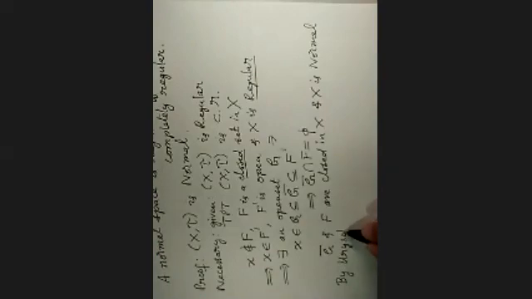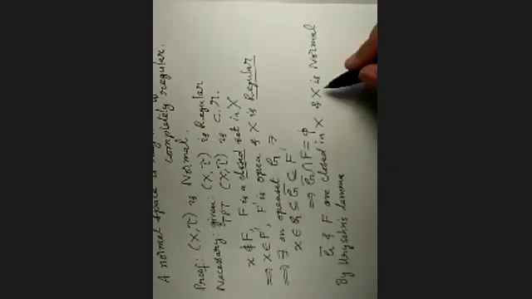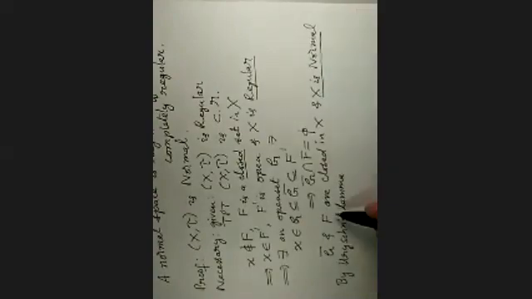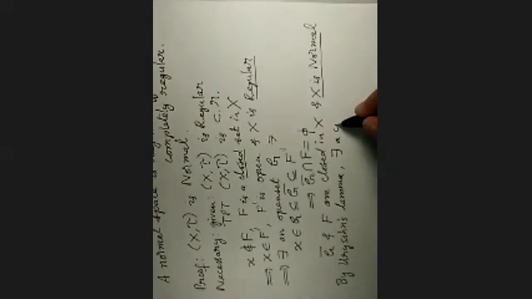Following this, by using Urysohn's lemma, whenever the space is normal and we have two disjoint closed sets, there exists a continuous function.